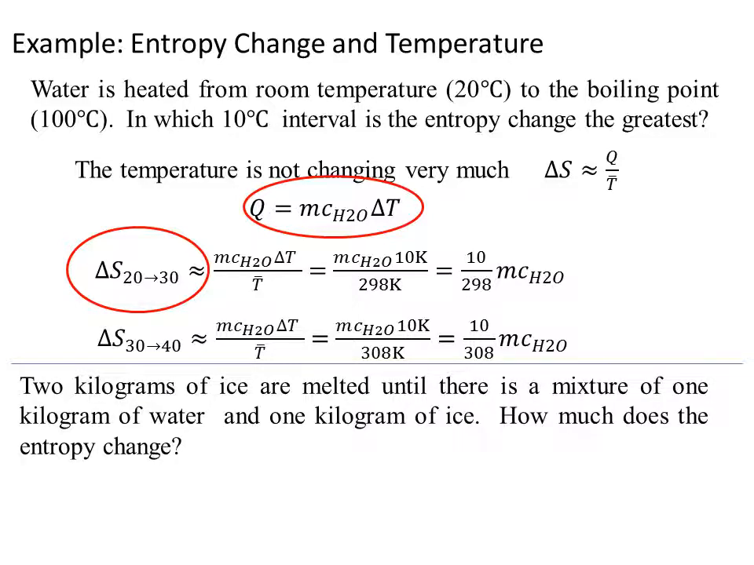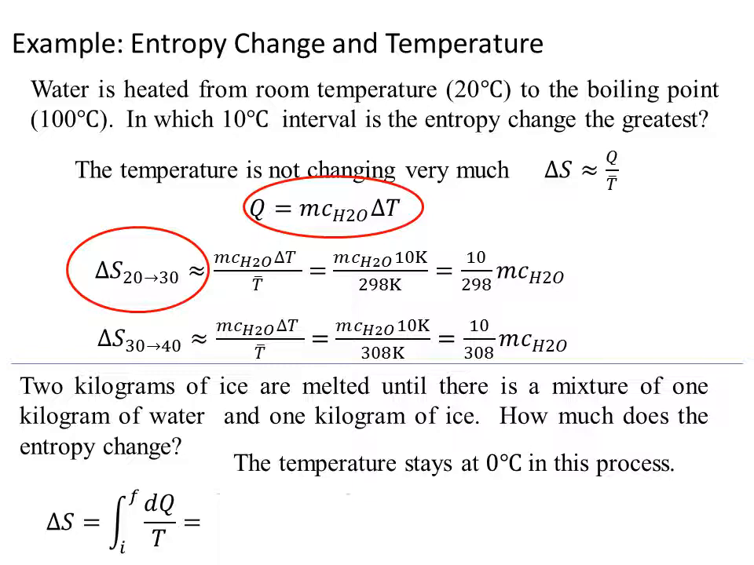Let's look at another little example. We have 2 kilograms of ice at 0 melted until there's a mixture of 1 kilogram of water and 1 kilogram of ice. How much does the entropy change? Well, the temperature stays at 0 degrees C because you end up with a mixture of ice and water. So delta S is equal to this integral from the initial to final of dQ over temperature. The temperature is constant, so we can just pull that out. And the integral then is just equal to Q over T, since it is an isothermal process.